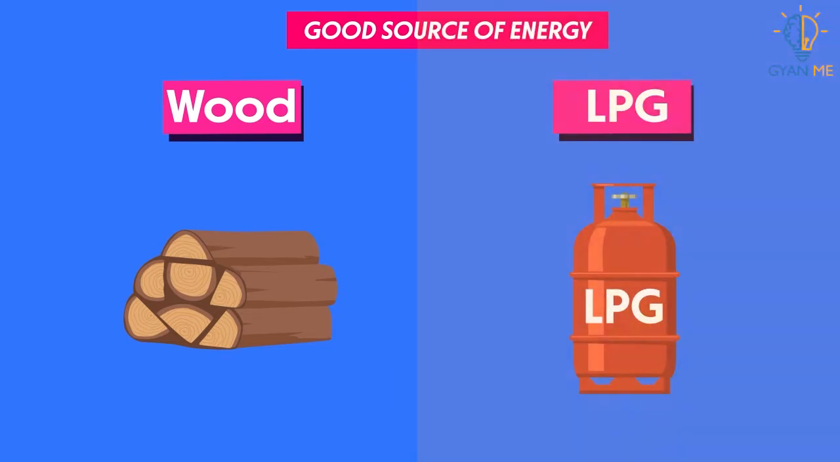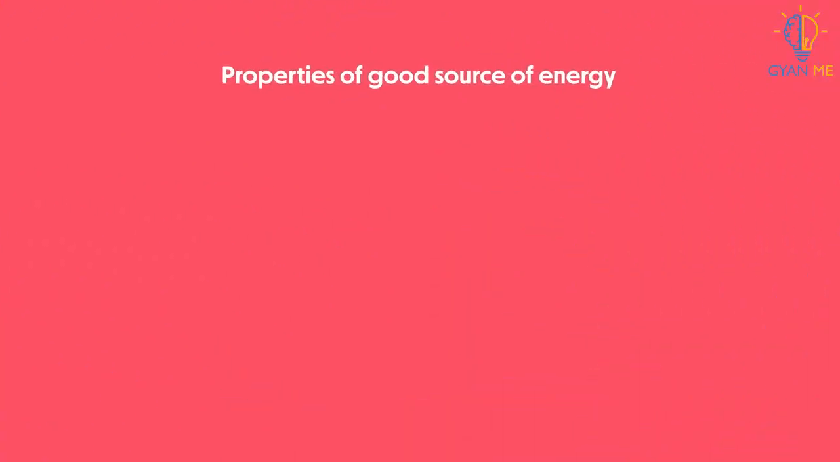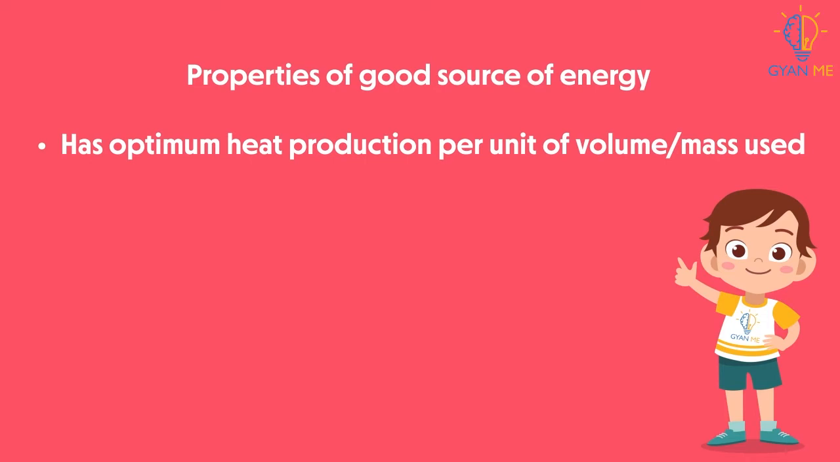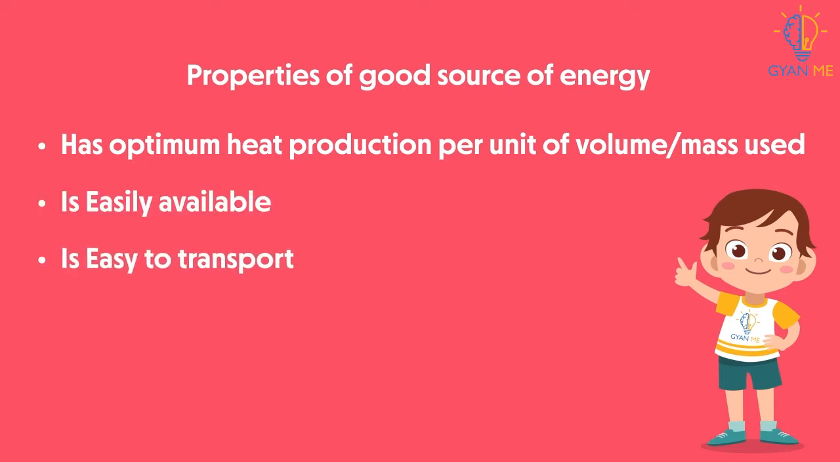So students, we can say that a good source of energy is one which has optimum heat production capacity per unit volume or mass. A good source is one which is easily available, easy to transport and is least polluting, and above all, it is economical to use.